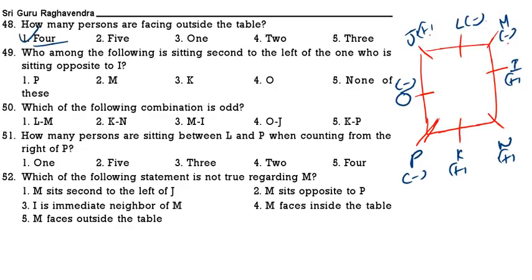Who is sitting second to the left of O? Who is sitting opposite to I? Opposite to I is O. O's right side second we have to take. That means K is the correct answer.